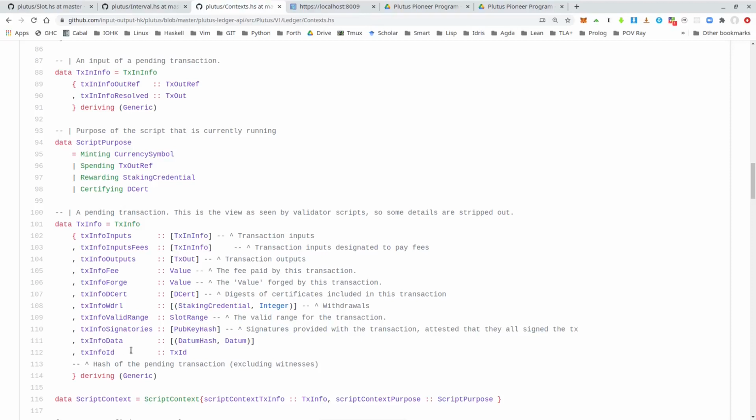And finally, we have a transaction ID, which is basically the hash of the transaction, of the whole transaction, including all its inputs and outputs.